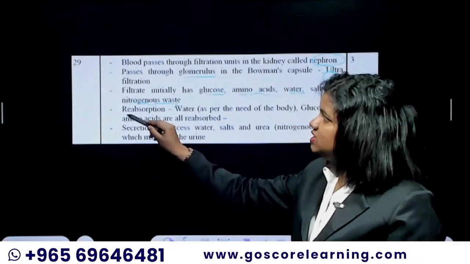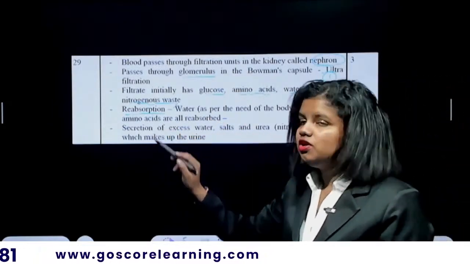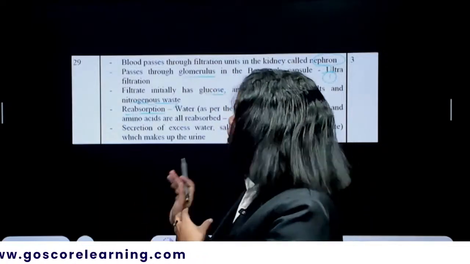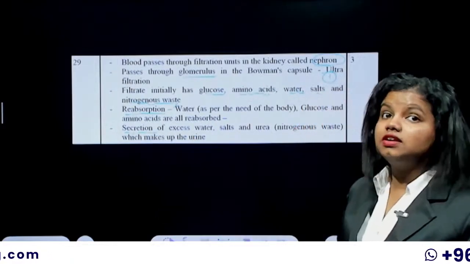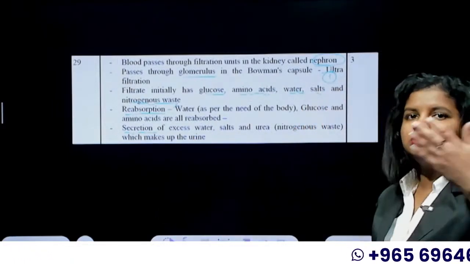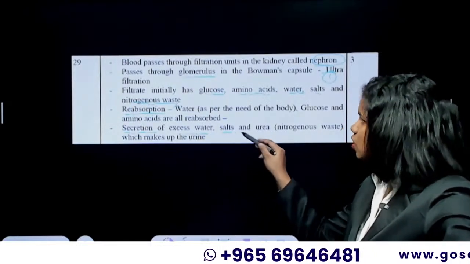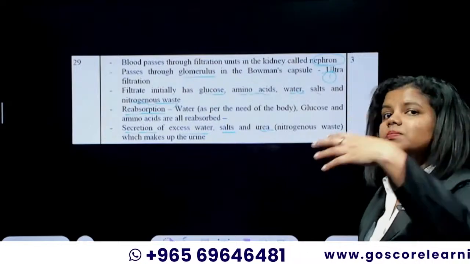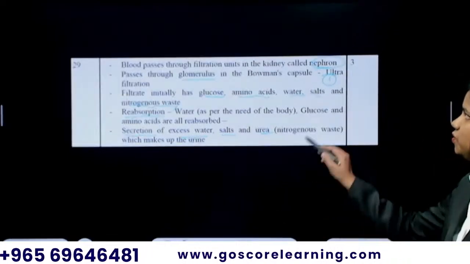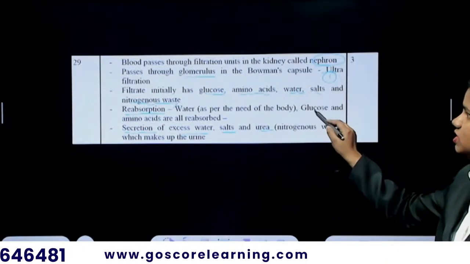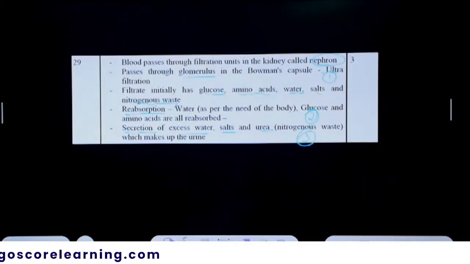Then in the second stage, reabsorption will happen, where water, glucose, amino acids, all this, to an extent, a lot of this will be reabsorbed. And in the final stage, that is secretion. In that stage, whatever was reabsorbed, again there is a chance for all the excess water, salt, urea to come back and join the urine formation part. So these are the three steps you have to explain. One is ultrafiltration, second is reabsorption, and the third is secretion. It's also called tubular secretion.